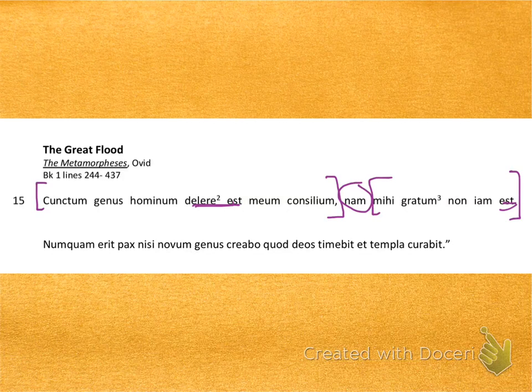Delere, in the first part of the sentence, is an infinitive, and when you translate it, you'll want to translate it as to destroy. Infinitives have the ability to be used like a noun, and infinitives can also have direct objects. What is it that you're going to destroy? So somewhere in this sentence, whether it's cunctum, genus, hominum, or consilium, one of those words is the direct object of destroy.